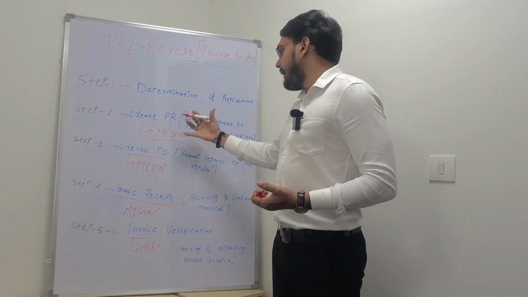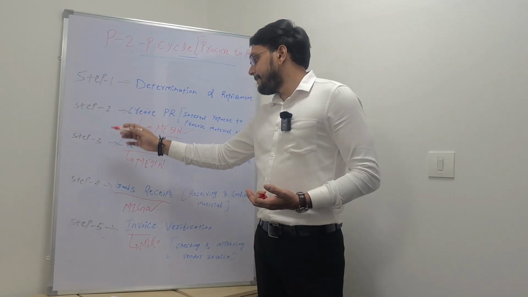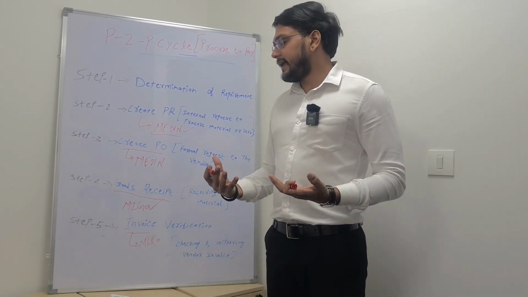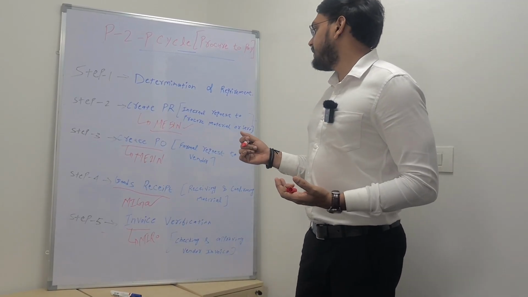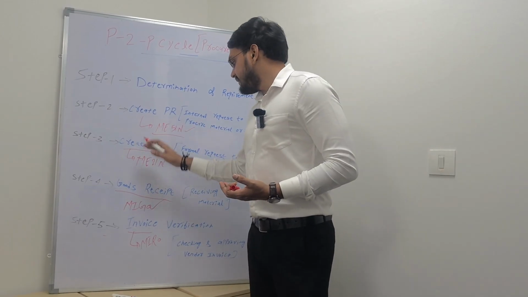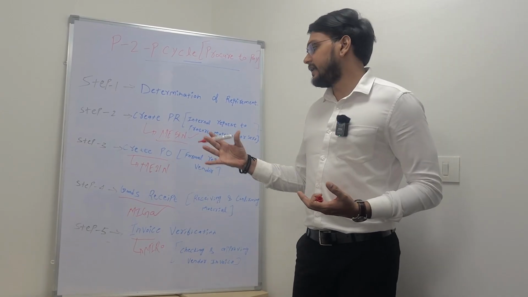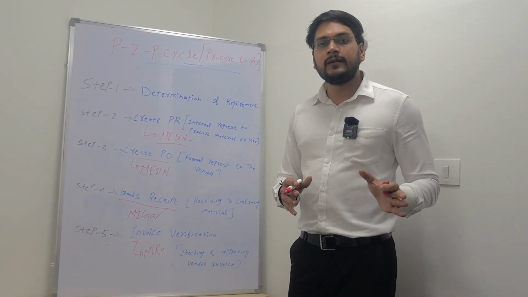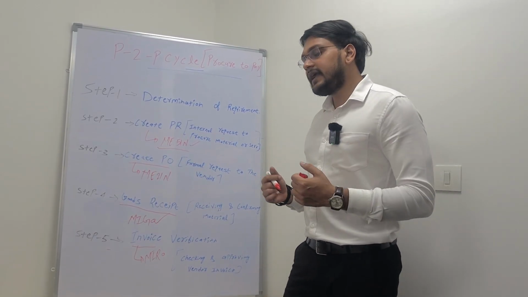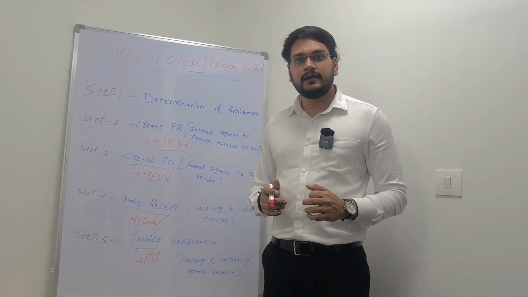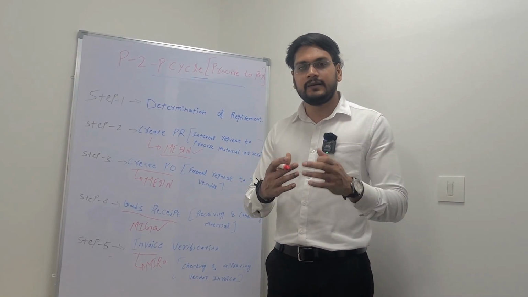So that's a P2P cycle, procure to pay cycle, right? It's a very simple scenario, but some more scenarios can also be there in that P2P cycle. Let's suppose in that scenario we have seen this is a regular vendor. Regularly we are purchasing that material from that vendor, as we just talked about that rubber material. But let's suppose this supplier is a first time vendor. Take that example, then it will be clear to you.